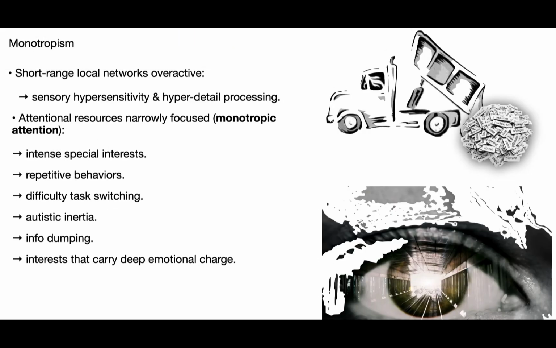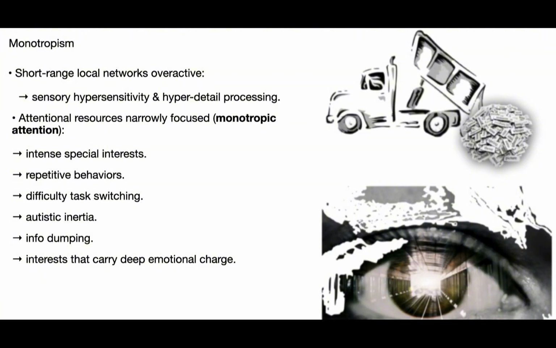Monotropism describes a pattern where attentional resources become narrowly focused. Because short-range networks are highly active, attention becomes locked onto a limited set of interests, often with extreme intensity. The dominance of local circuits also contributes to repetitive behaviors and reduced cognitive flexibility. The core issue is once again the imbalance between local and global processing systems.